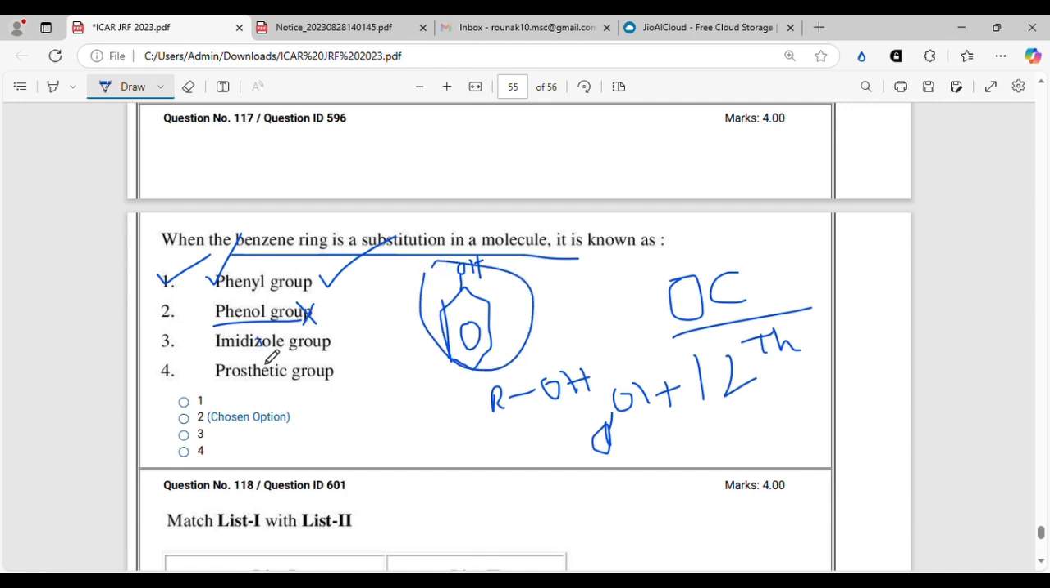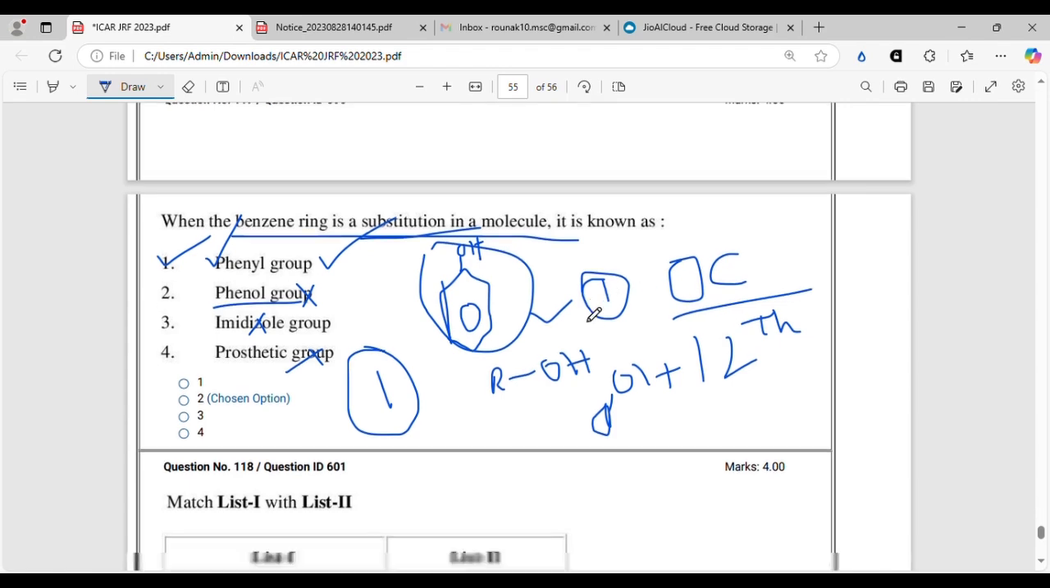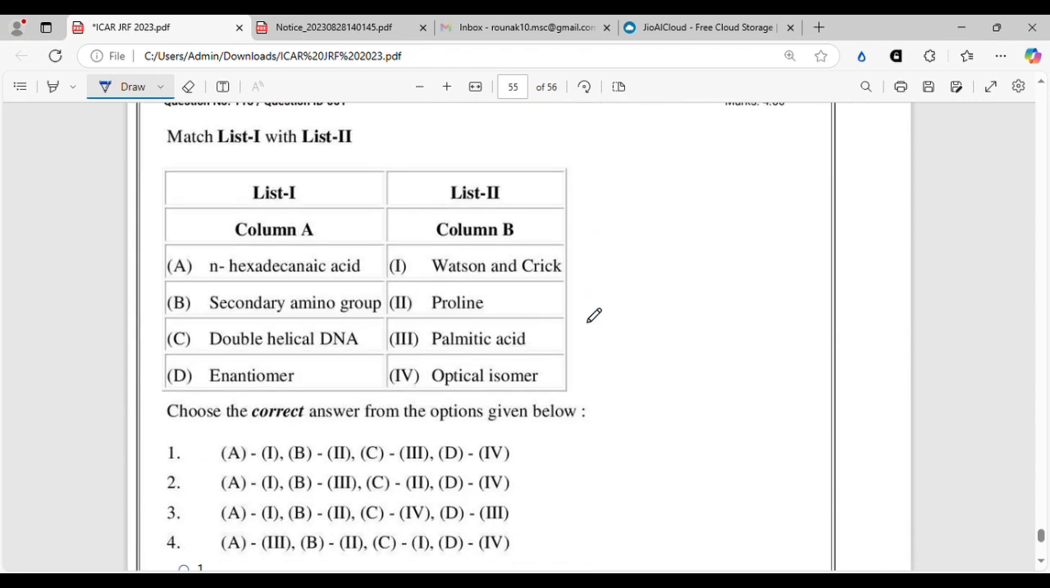So imidazole and prosthetic is also not there. Phenyl will be the correct answer. All right. Do not forget this. If this question is repeated, you can mark and move on. When benzene ring is a substitution, it is called phenyl. All right. So we are almost in the last portion.